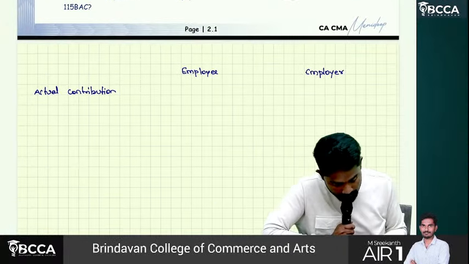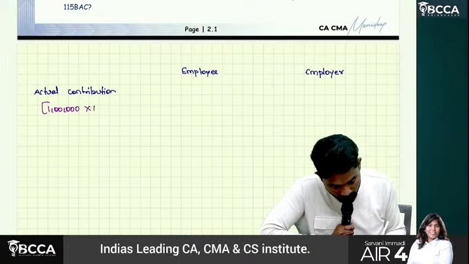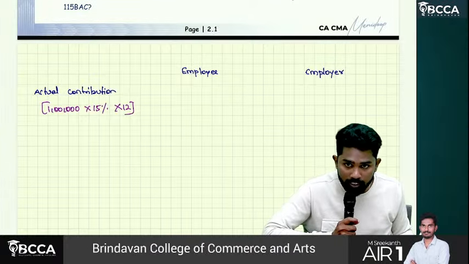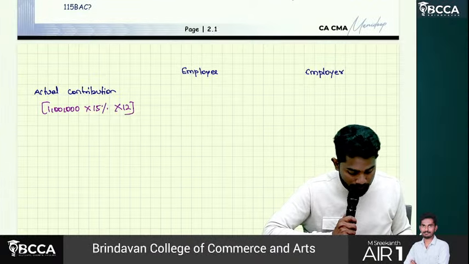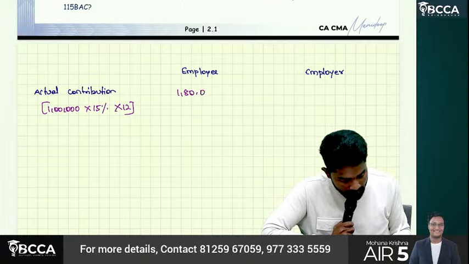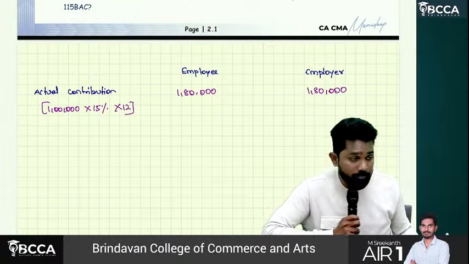So 1 lakh into 15% into 12, because every month they are contributing. Employee contributed 1 lakh 80, employer also contributed 1 lakh 80.